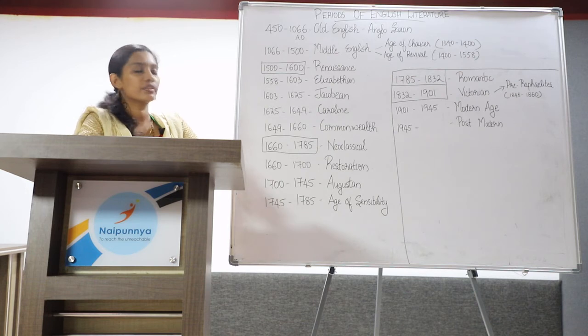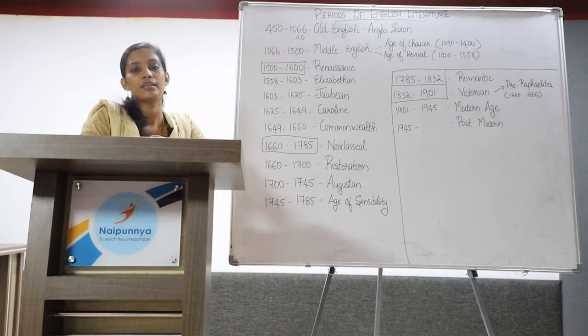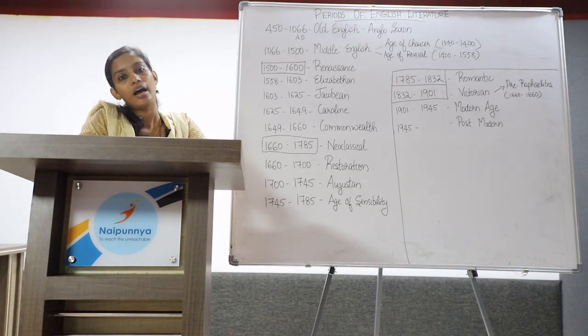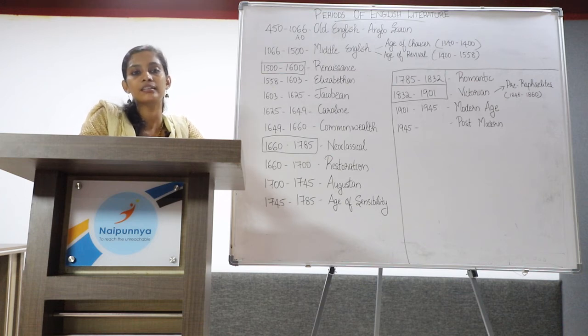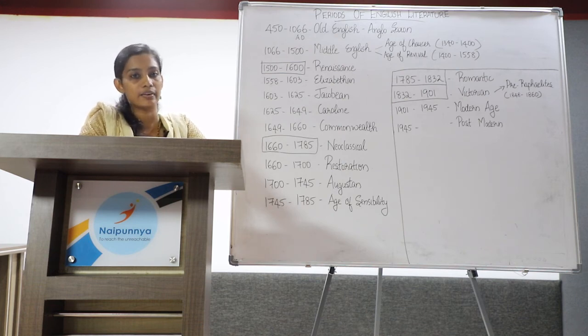From 1700 to 1745, it was termed as the Augustan age, and it is also known as the Neoclassical age, where there was a revived interest in the classical writers. The writers of this particular era imitated the classical writers Ovid, Virgil, Horace. It was also the age of enlightenment, also known as the age of reason. Scientific revolution took place during this era, and we had the famous people Isaac Newton and Galileo coming up in this particular age.